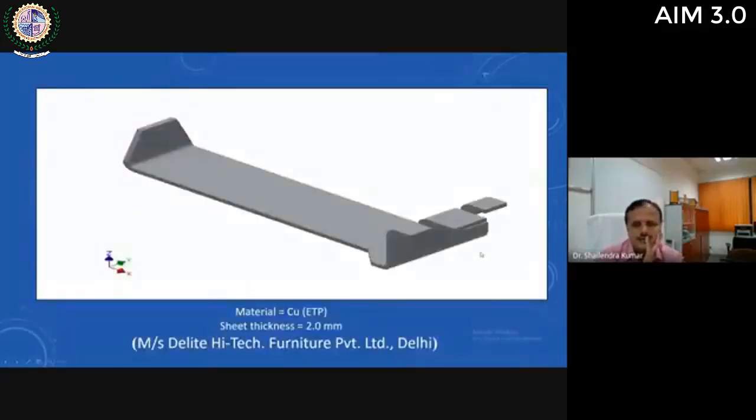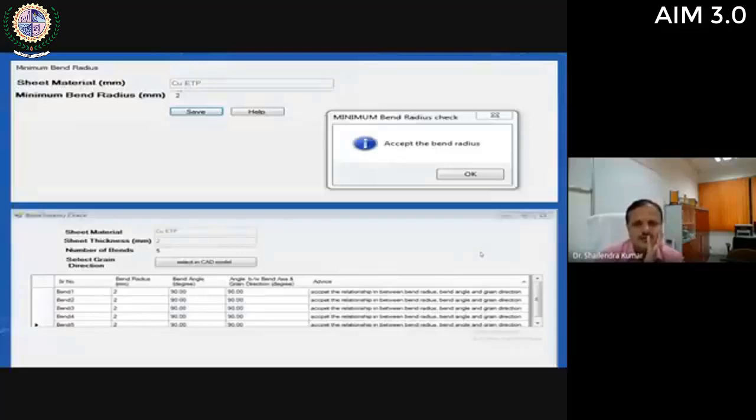Then for this sheet metal part, you can see these are the outputs generated. For example, if the user has entered that the sheet material is copper ETP and the minimum bend radius is 2, then the system will generate this output that accepts the bend radius.